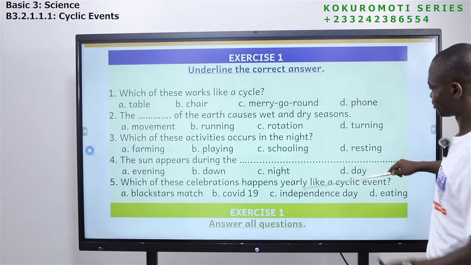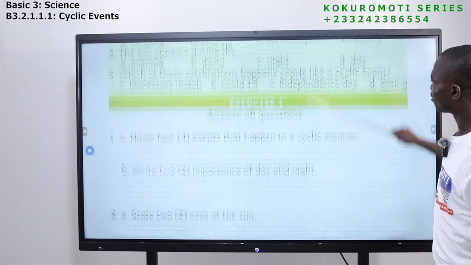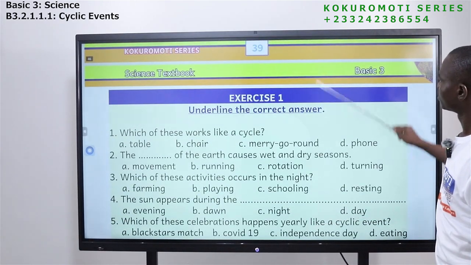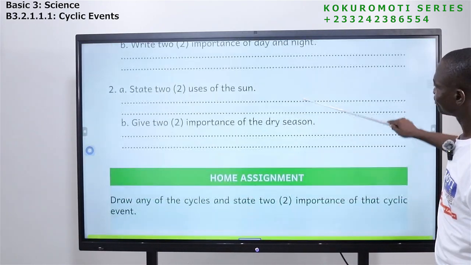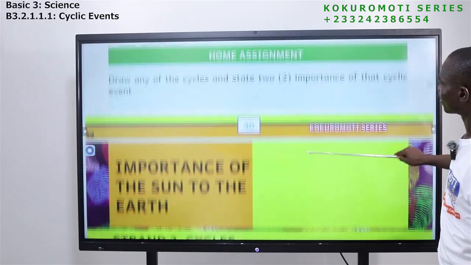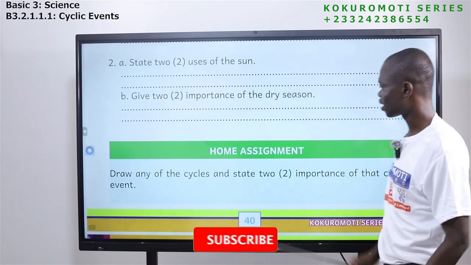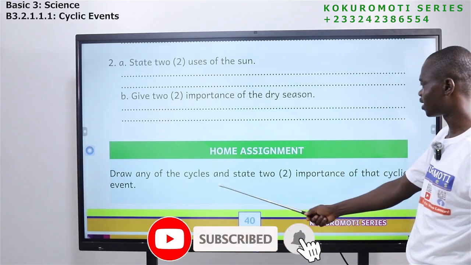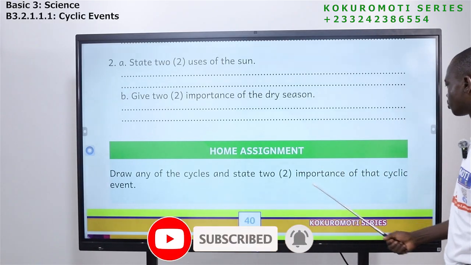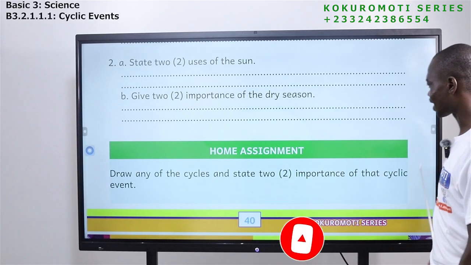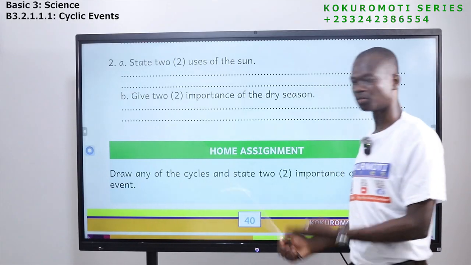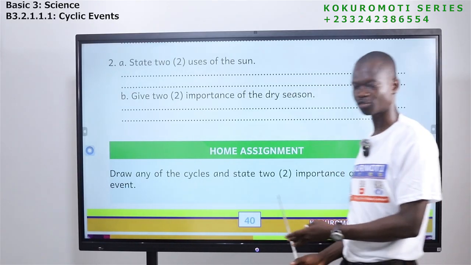Underline the correct answer. And then we have another exercise here, a home assignment. Okay, so there is another home assignment here. Draw any of the cycles and state 2 importance of that cyclic event. Okay, so this is an application question for you.